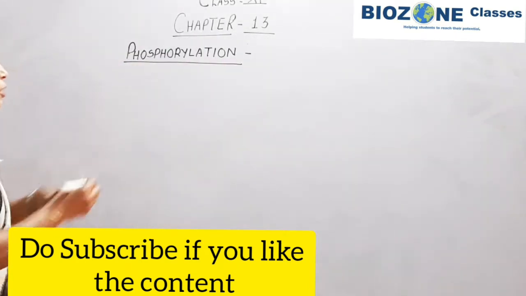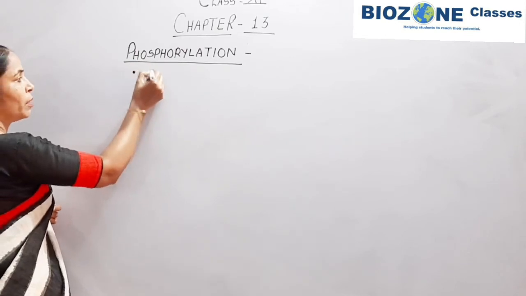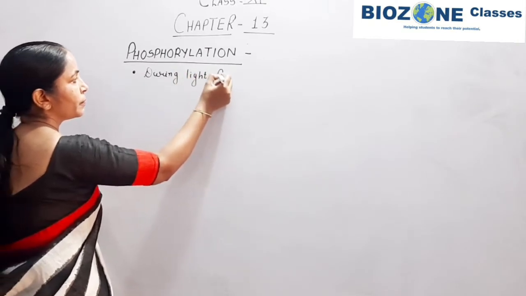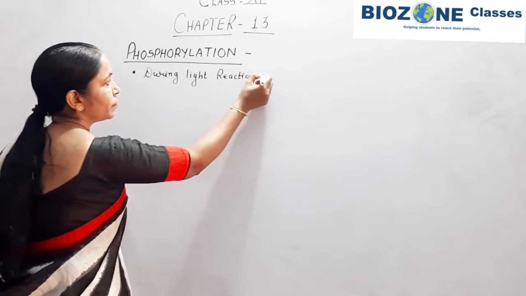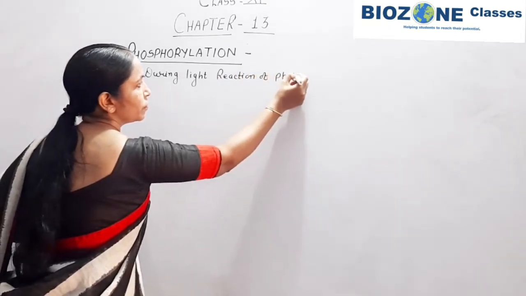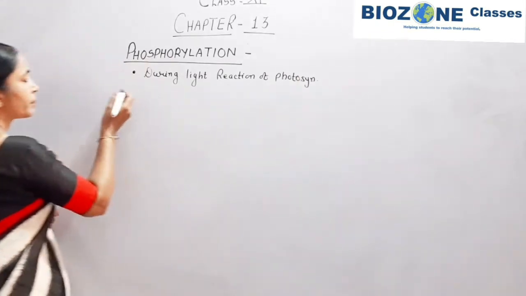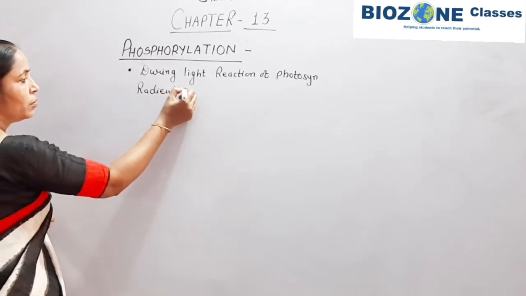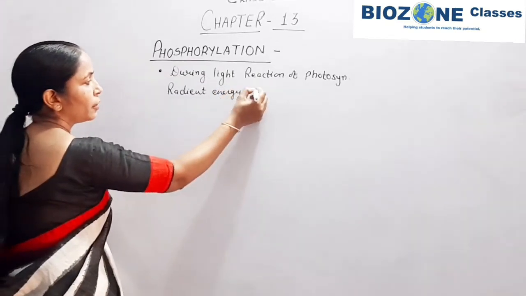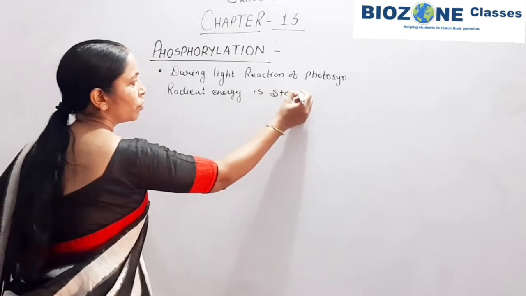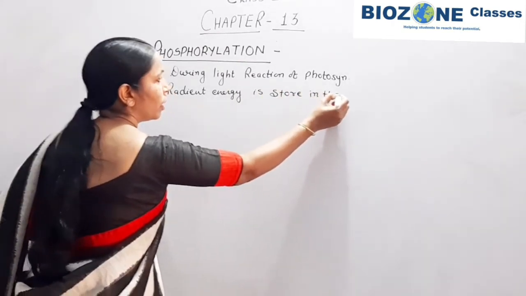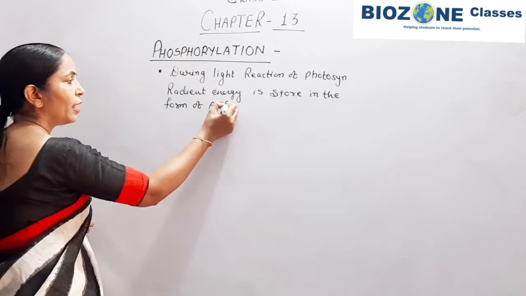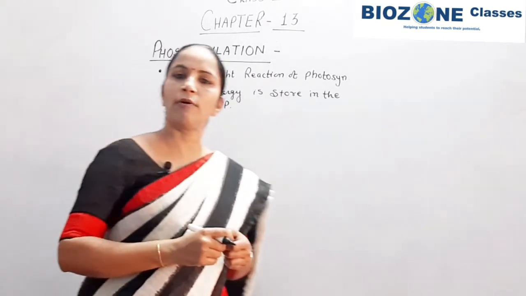First, you remember that during the light reaction of photosynthesis, radiant energy is stored in the form of ATP, as well as in the form of NADPH.